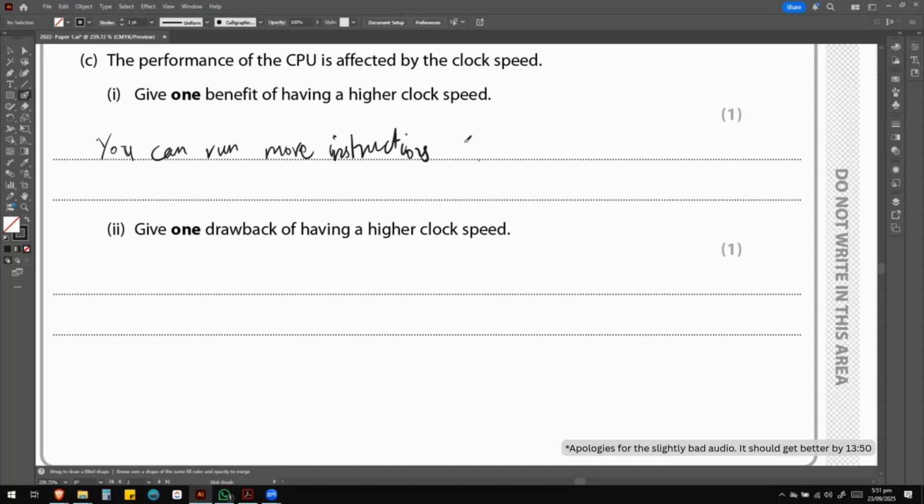Well, actually, I should rewrite that saying you're not running the instructions, right?